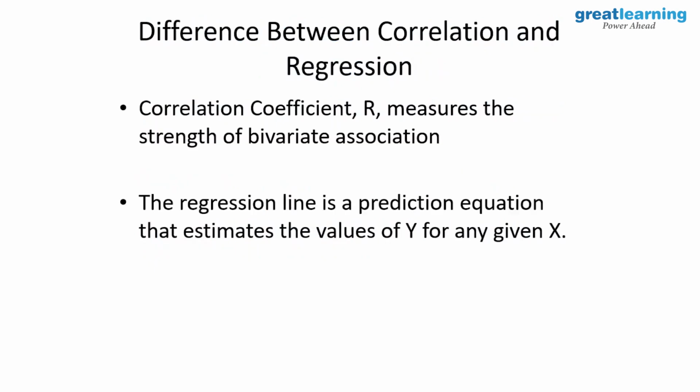Now, correlation coefficient and regression. Correlation coefficient measures the strength of bivariate association. Regression is a prediction equation that estimates the value of y for any given x. So that's the difference. This is again an interview question. It's very simple, but somebody can ask you: what is the difference between correlation and regression? Bivariate. This is the equation.